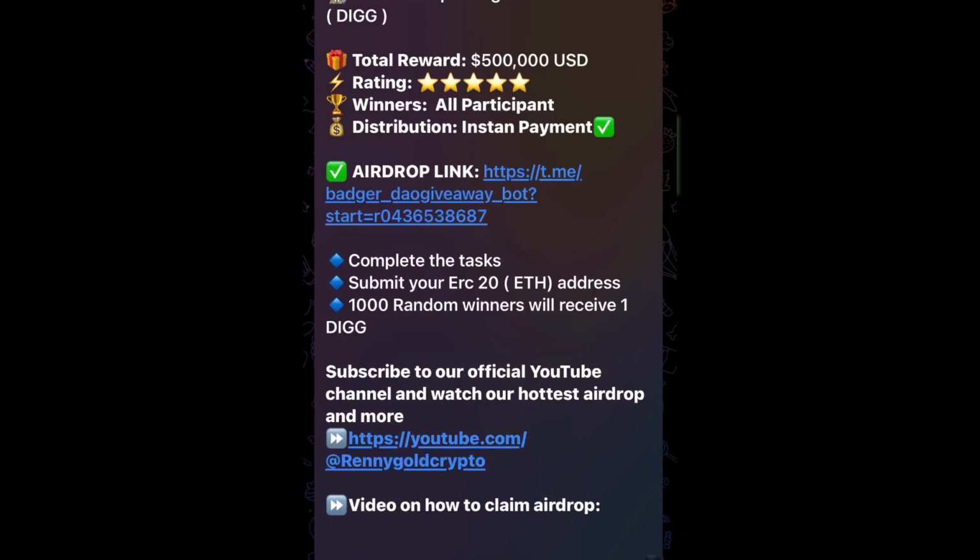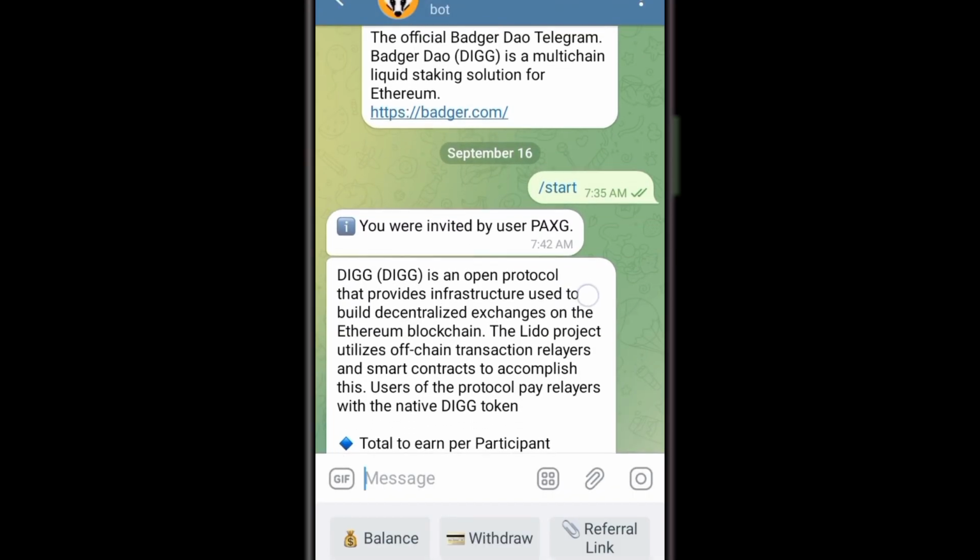I want you guys to claim this airdrop. This airdrop is free money which you can claim. Firstly, you need to go down in the comment section and join the Telegram channel. When you join the Telegram channel, you click on the airdrop link right there. When you click on there, you will get to this page where you click start.